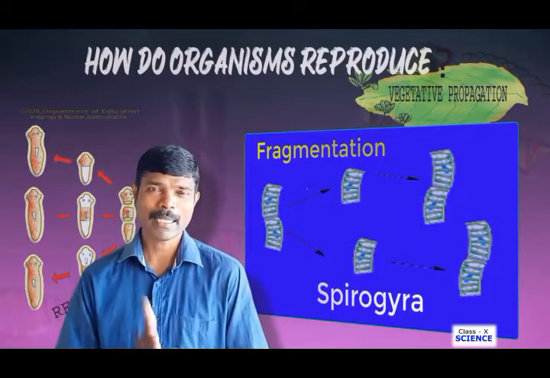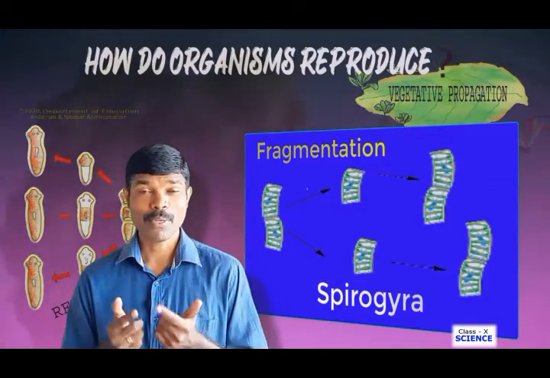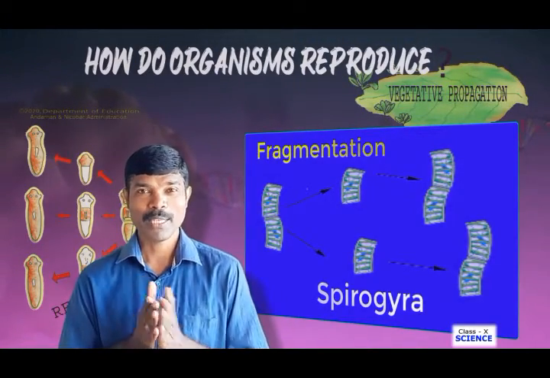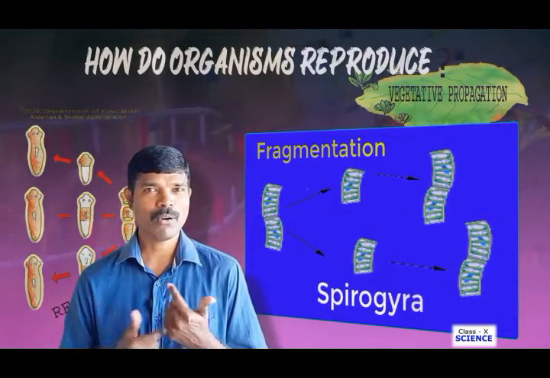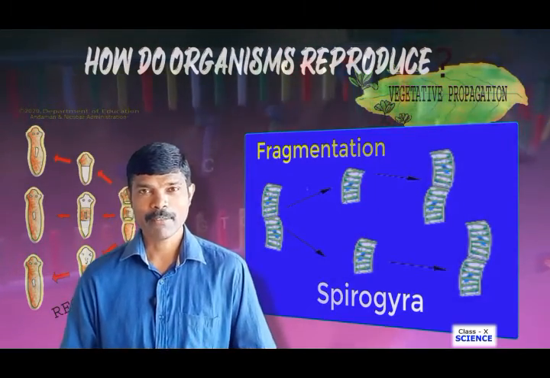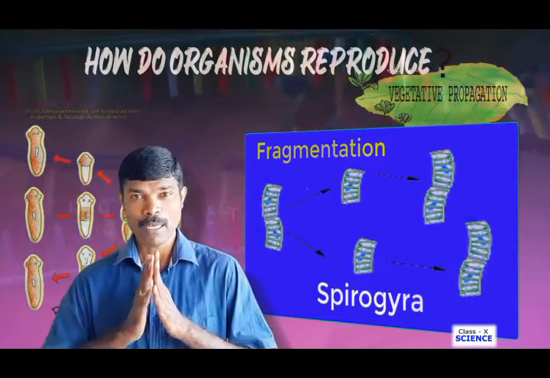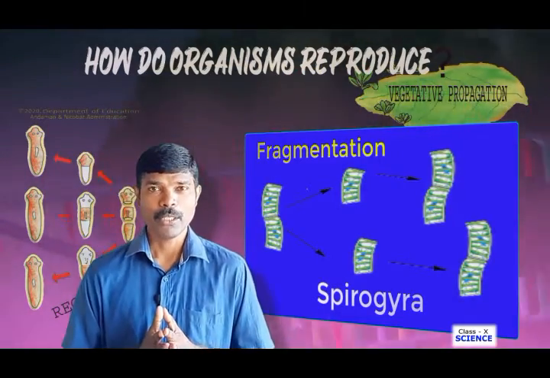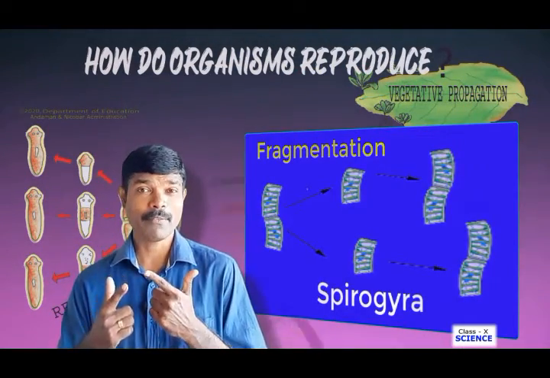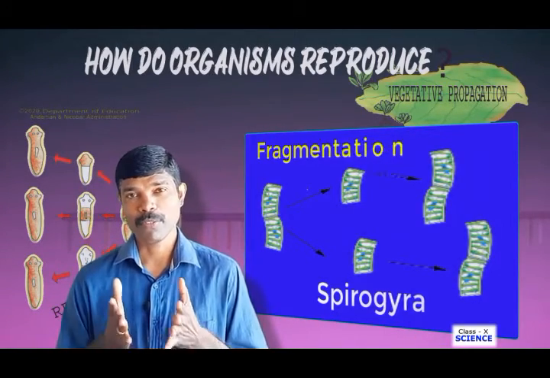When Spirogyra is cut into several pieces, each piece is capable of growing into a new organism. Here each piece we call a fragment, and each fragment grows as a new individual or new organism. So we call it fragmentation. Fragmentation is one of the asexual modes of reproduction where only one parent is involved. When we talk about asexual reproduction, always keep in mind that only one parent will be involved in the reproduction process.